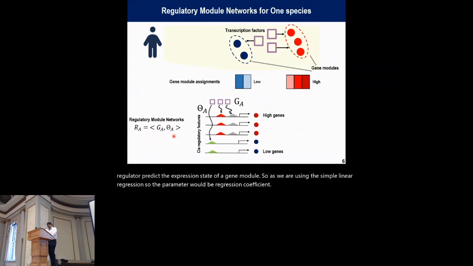The measured activity for a regulator is the signal strength of the transcription factor and the cis-regulatory element for the gene that is present in a module. So this is how we can incorporate the multiomics chromatin data into our regression model. Further, we train the model to predict the expressions of the gene modules by its regulatory feature vector.